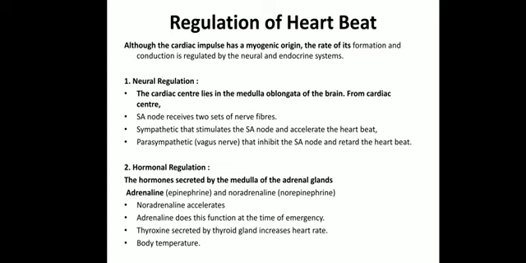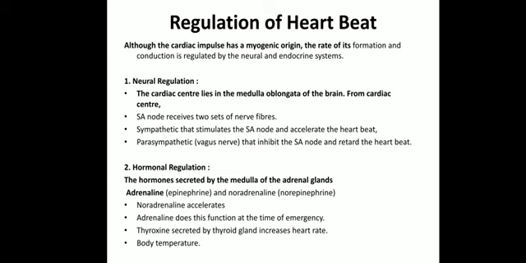We have seen that there are two types of nerves, parasympathetic and sympathetic. When the person is under any emergency condition, the SA node will be connected with the nerve fibers coming from the medulla oblongata, which will stimulate the SA node and accelerate the heartbeat for urgent action, while the parasympathetic nerve, or vagus nerve, inhibits the SA node and retards the heartbeat. So they both function in opposite directions. Okay, so we have to note it down.